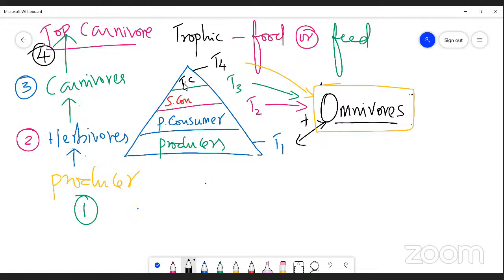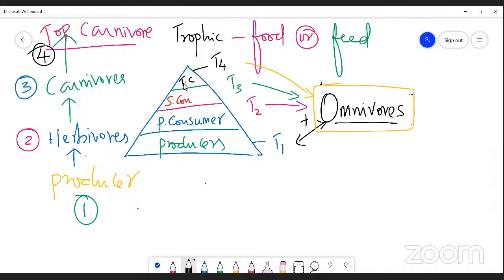The producers are eaten by some organisms occupying trophic level 2, namely herbivores. And these herbivores are fed upon by some variety of organism which occupies the 3rd trophic level, that is called the carnivore.